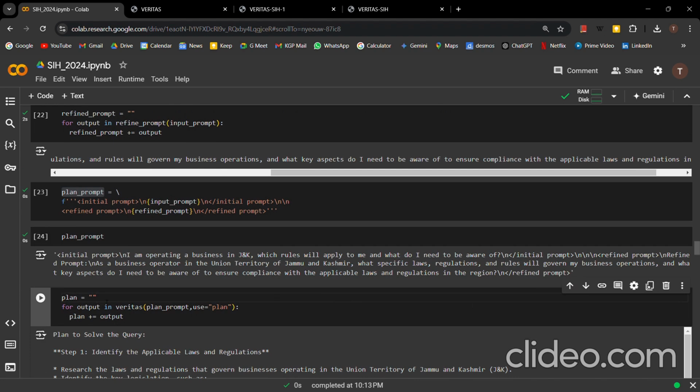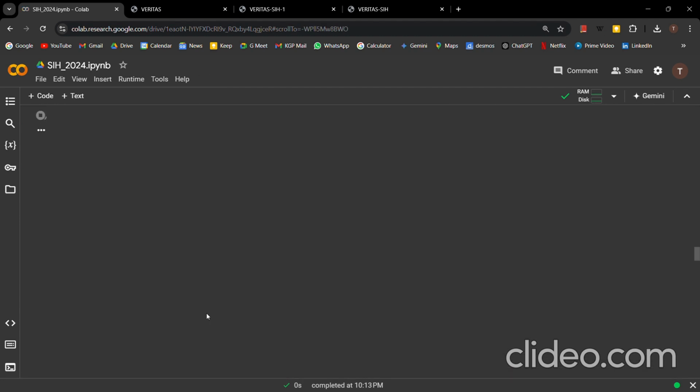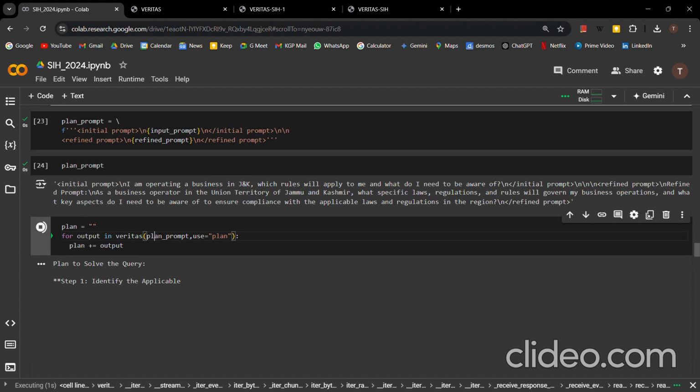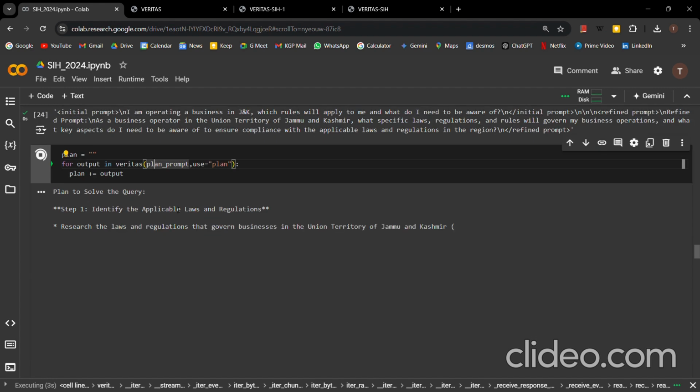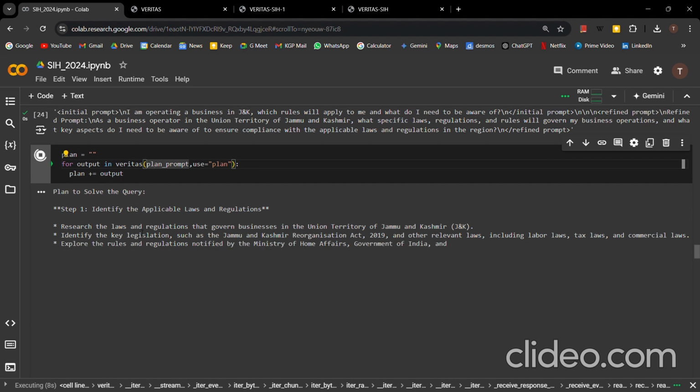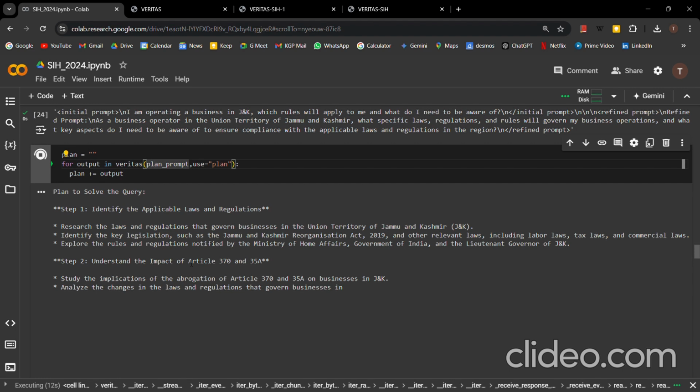Now I've set the planning string to be null. I'm passing the plan prompt to the planning agent, and the planning agent will return us an output. So yes, it is returning us the output. As you can see, it is slowly generating it. It has generated a plan to solve the query. Step 1, research the laws and regulations in Jammu and Kashmir, etc. Step 2, understanding the impact of Article 370 and 35A.